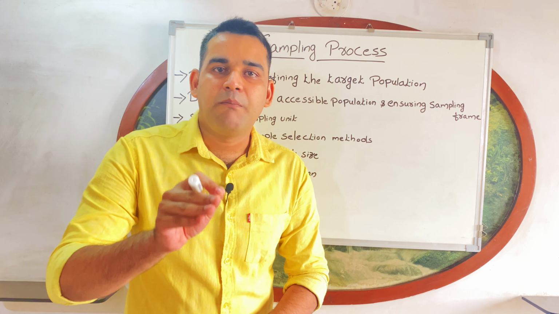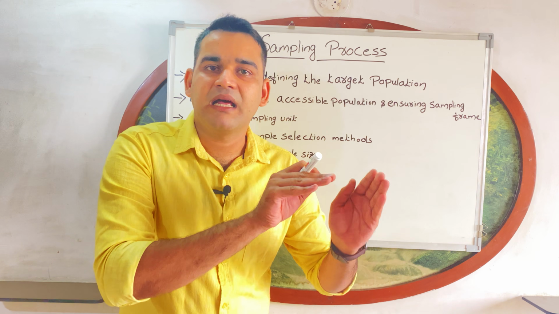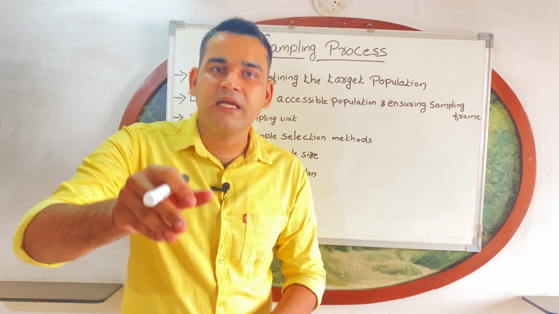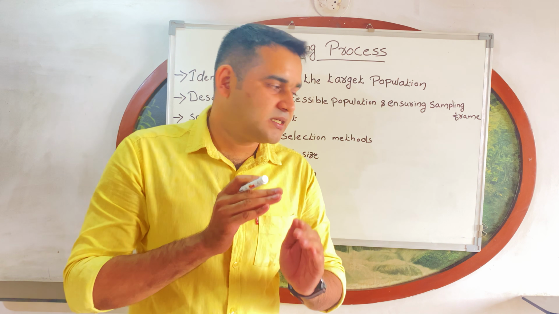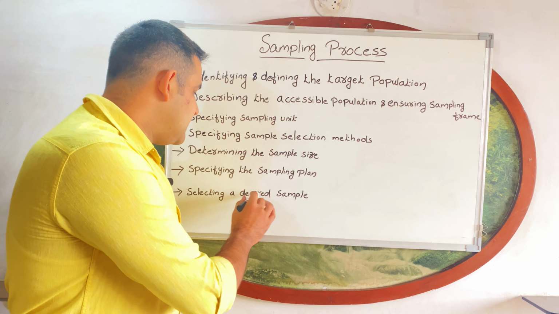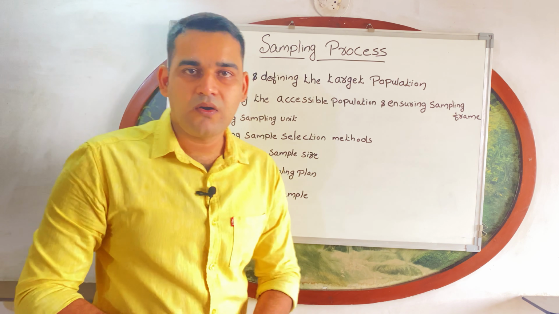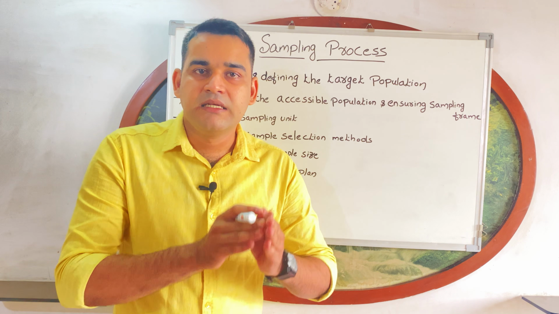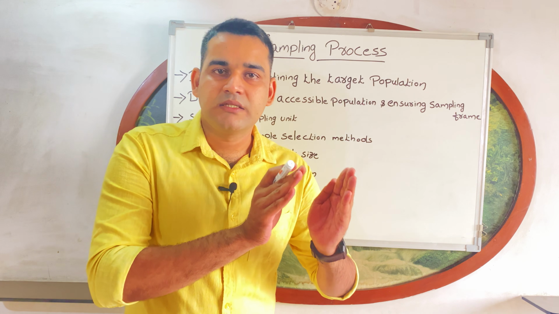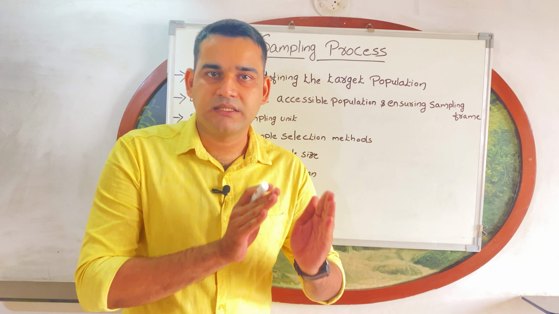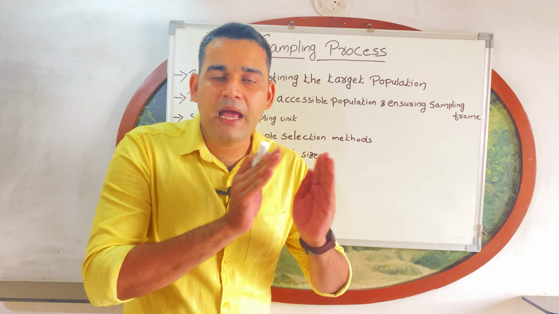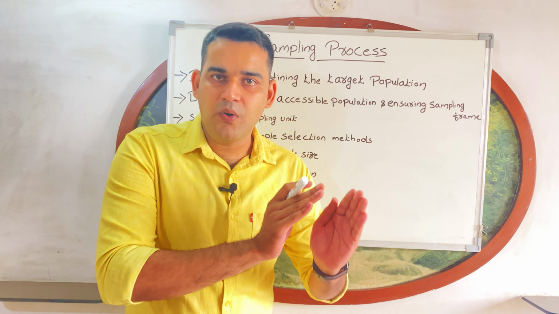That is, the sampling process is finished by the last step. Got it? You are selecting the sample according to your sample size in the last step, according to the sampling plan, from the available population.